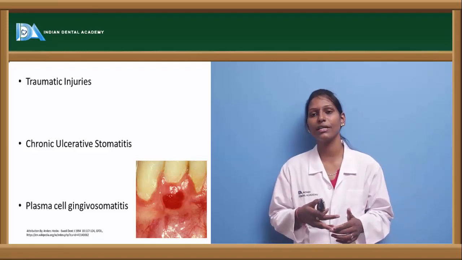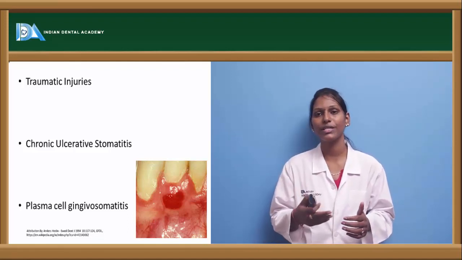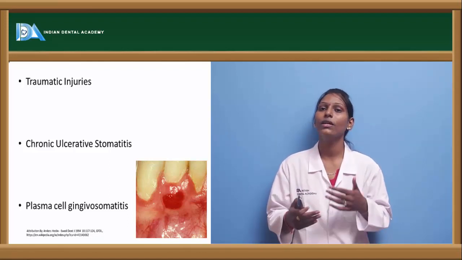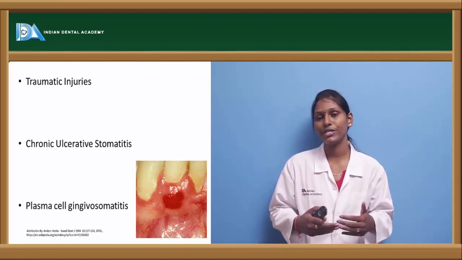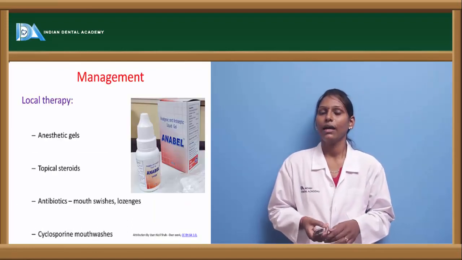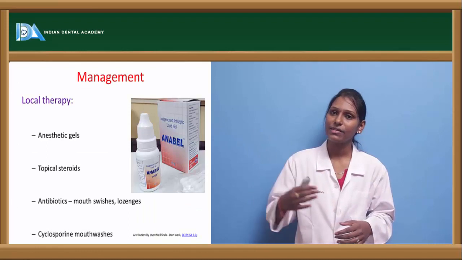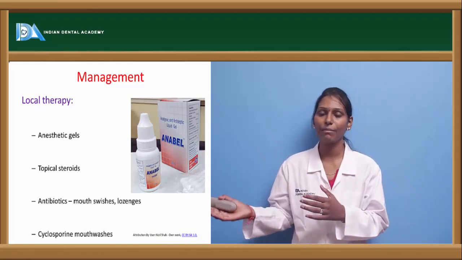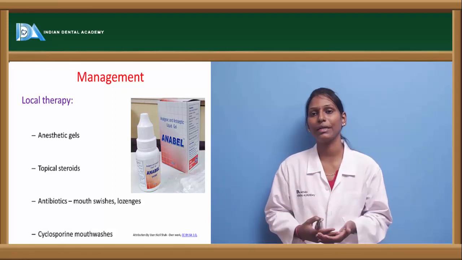For example, if the patient has changed his toothpaste or is suddenly using newer medications, then plasma cell gingivitis can occur. So a proper and thorough history of the patient can elucidate this plasma cell gingival stomatitis. And as I already told, these are the various etiological agents and how differently they are manifested to give rise to stomatitis.